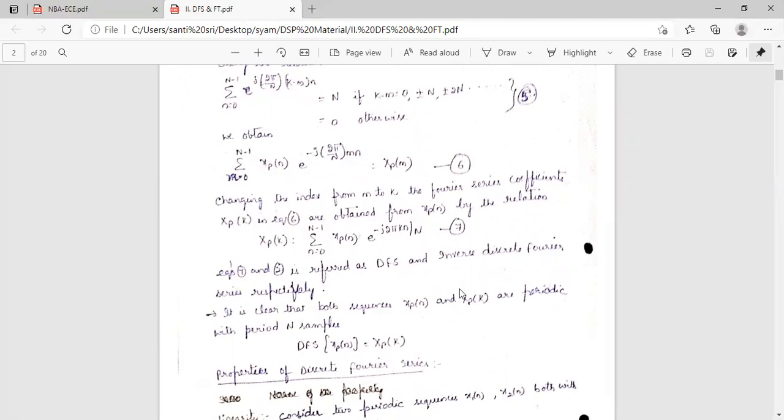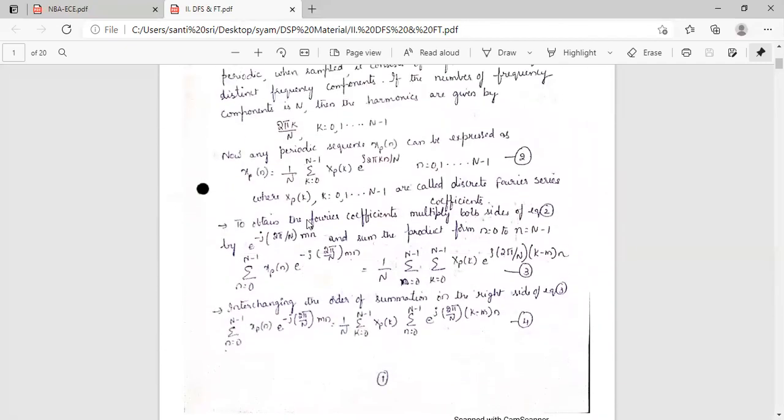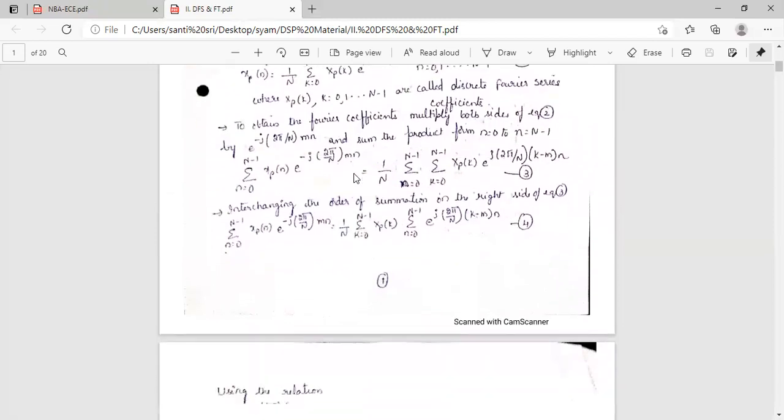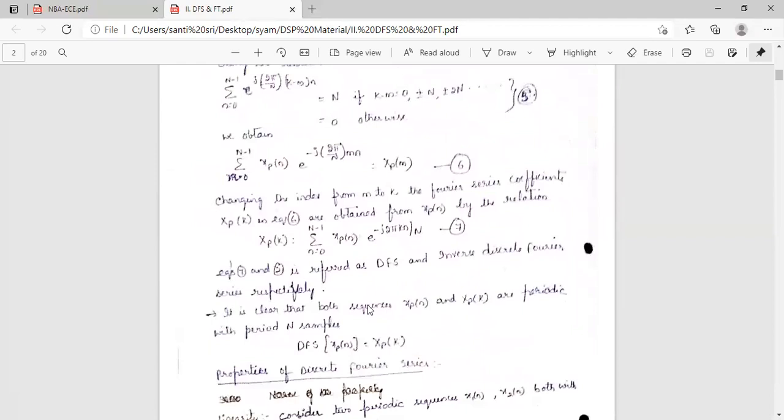These two are periodic with the period capital N samples. Therefore, discrete Fourier series of xp of n is equal to Xp of k.